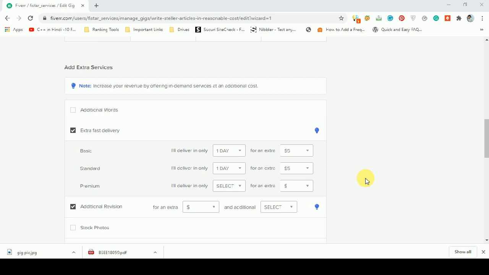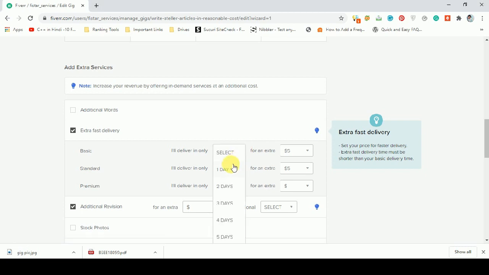Now we will add some extras in our service so that we can charge some extra money from the buyer, and it also makes your services more attractive because of the extras you are giving. For example, if you are delivering the basic order in 2 days, select one day here, and for one day you will charge an extra $5.